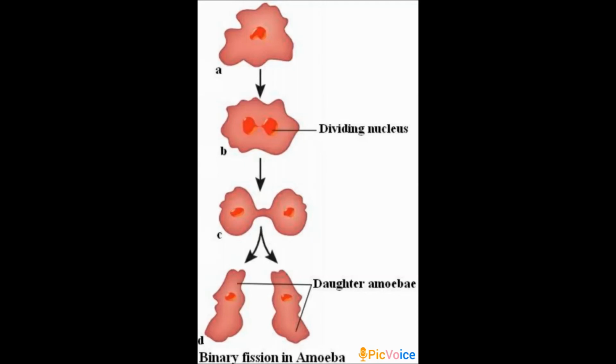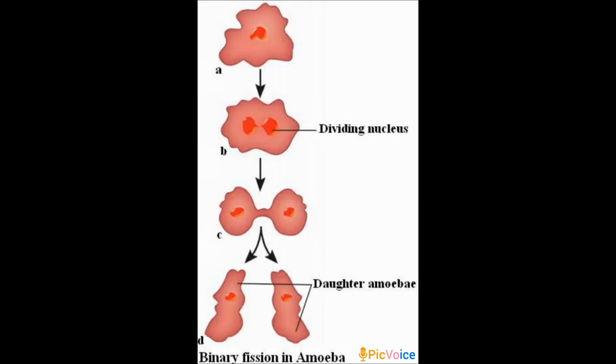In the first step, this is an amoeba, a single celled organism. It contains a single nucleus. Okay, so if the asexual reproduction gets started, the first step is the division of its nucleus into two nuclei.